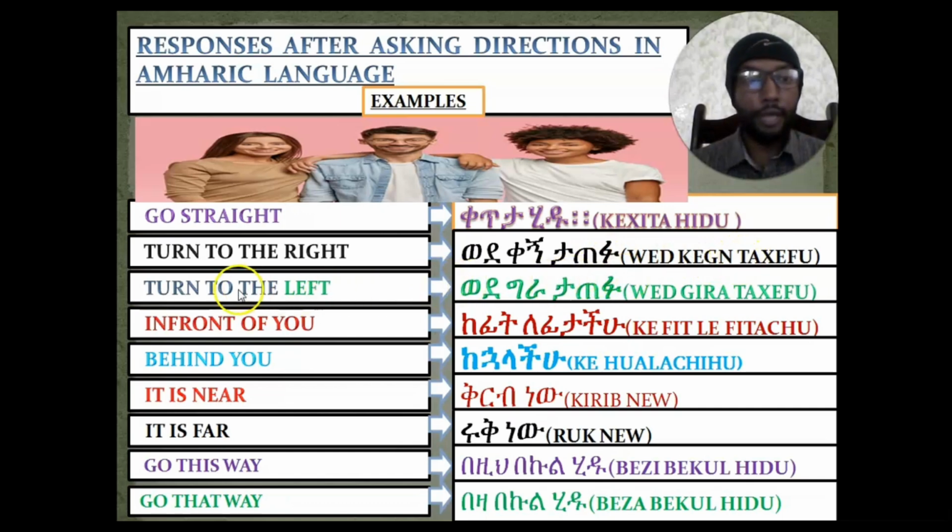If you want to say turn to the left to two or more than two persons, we'll say to them what? ወደ ግራ ታጠፉ. Okay? ወደ ግራ ታጠፉ. We'll say to them ወደ ግራ ታጠፉ.